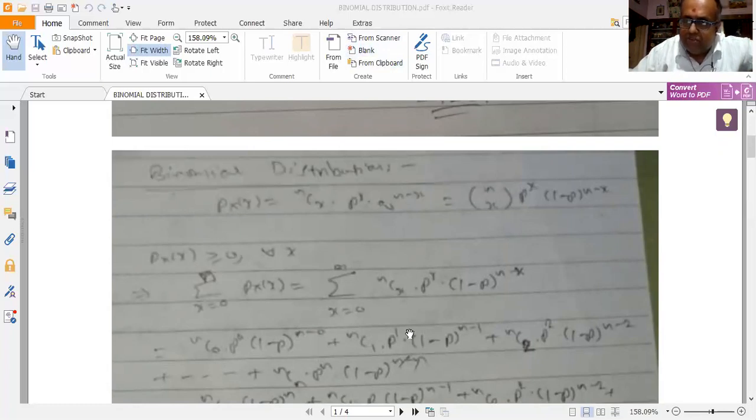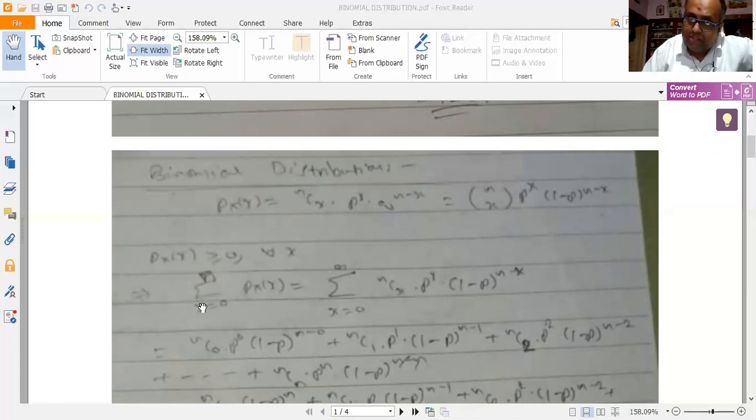Now, binomial distribution holds good only for finite quantities. This n I have written, right? Ncx, it's a combination. So binomial distribution holds good only for finite n. It doesn't hold good for infinite quantities. It can never be applied for infinite quantities. So that's why for summation for all x, Px of x should be equal to 1. This is what I am going to prove. First condition is already satisfied. Second condition should be that summation for all x of this PMF should be equal to 1.